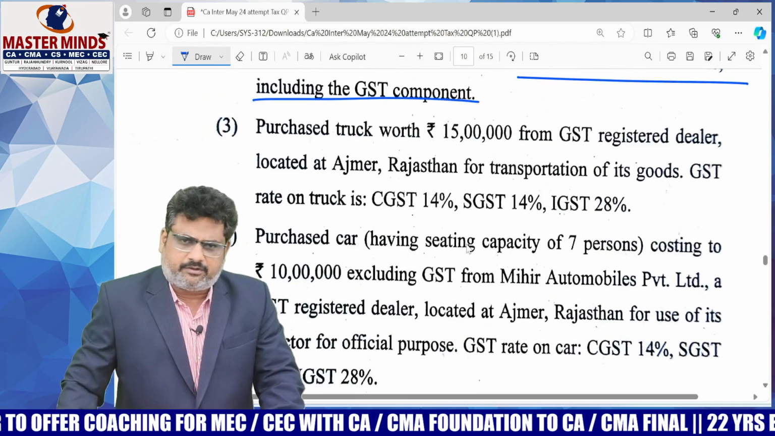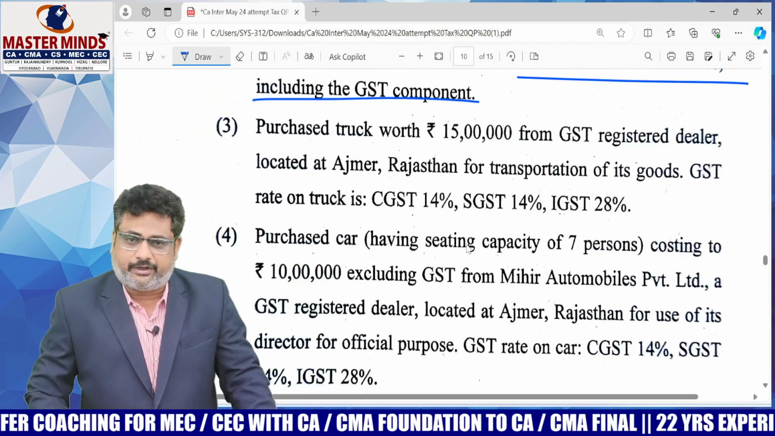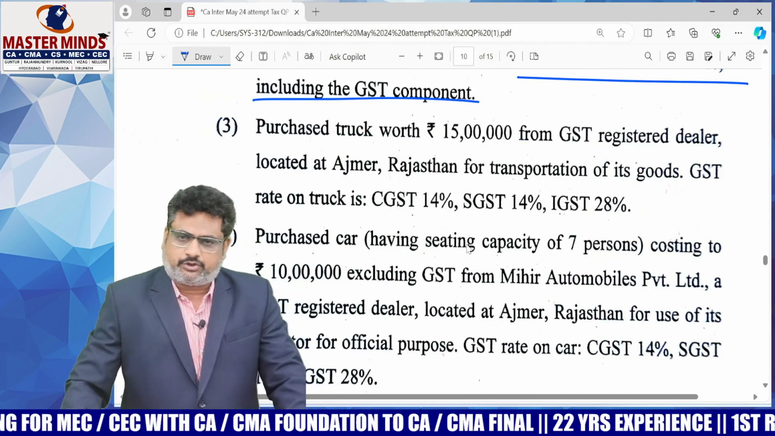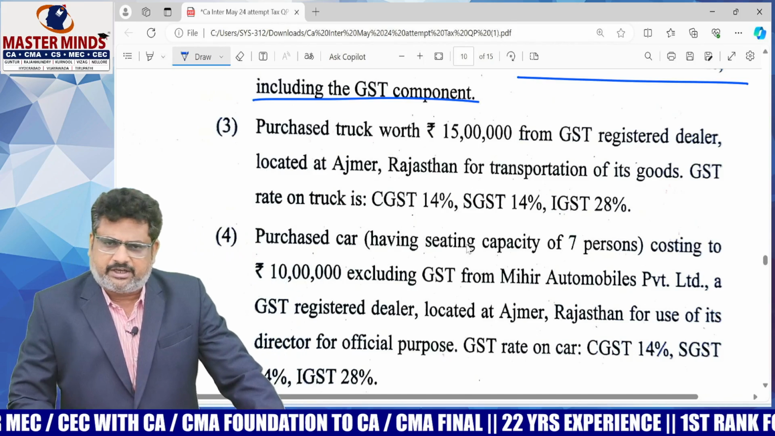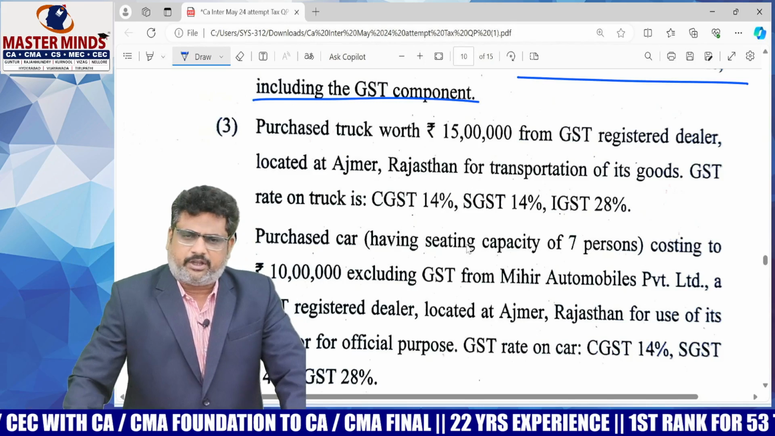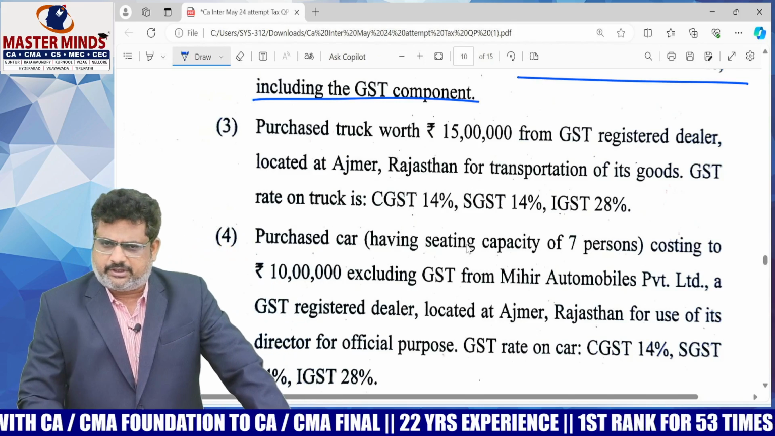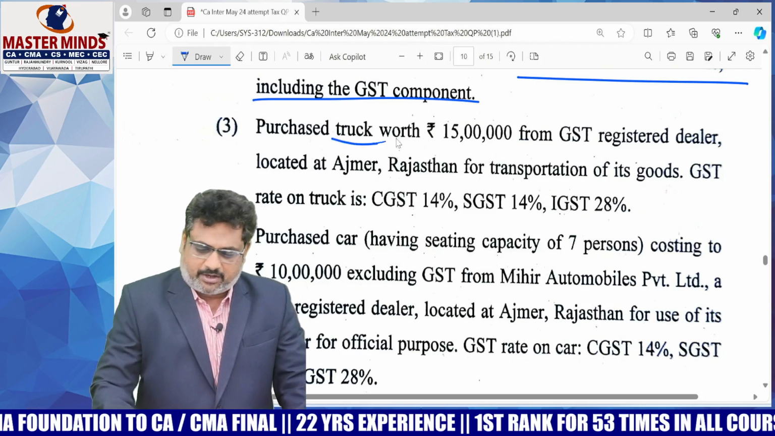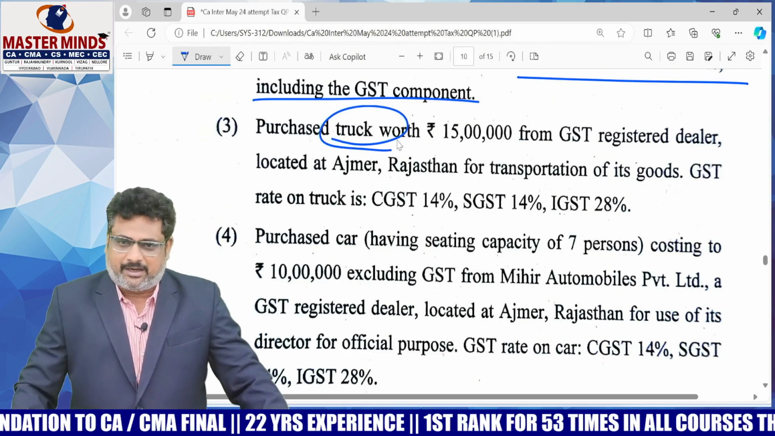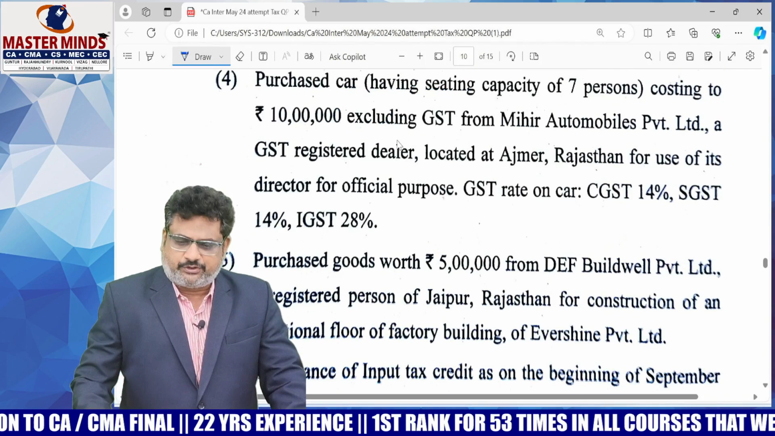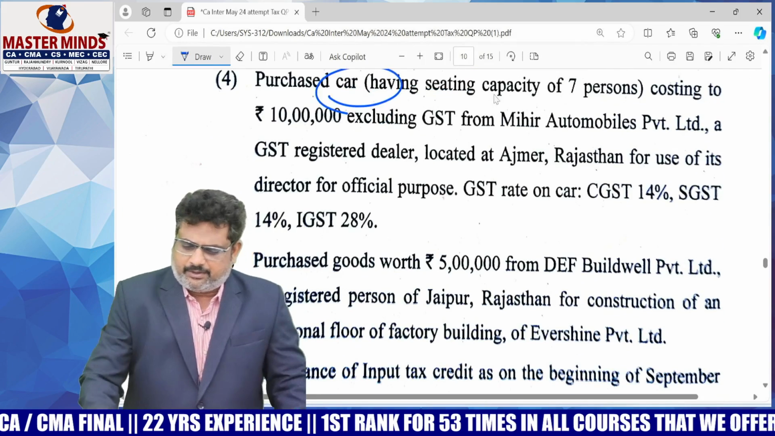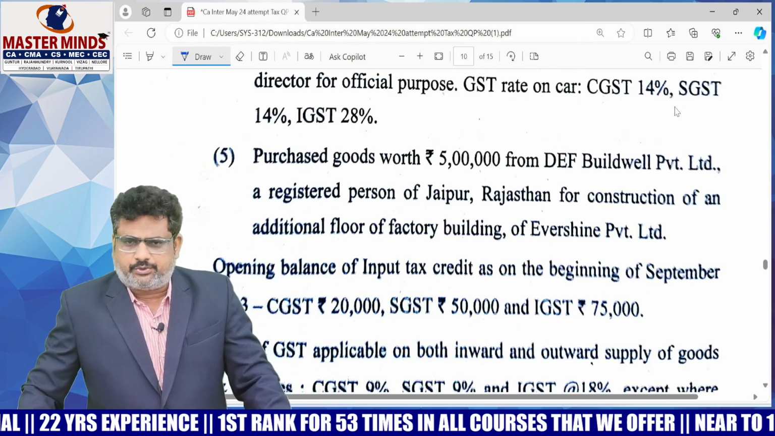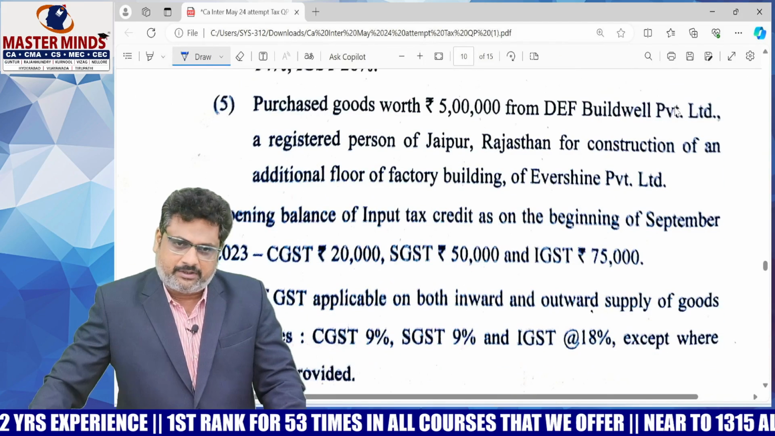Purchase a truck worth 15 lakhs from a GST registered dealer located at Ajmer, Rajasthan for the transportation of its goods. GST rate on the truck is CGST 14%, SGST 14% and IGST 28%. This is also a straightforward question. On the trucks, ITC is allowed. Okay. And purchase of a car, ITC not allowed generally, even though it is used for office purpose, straightforward one.